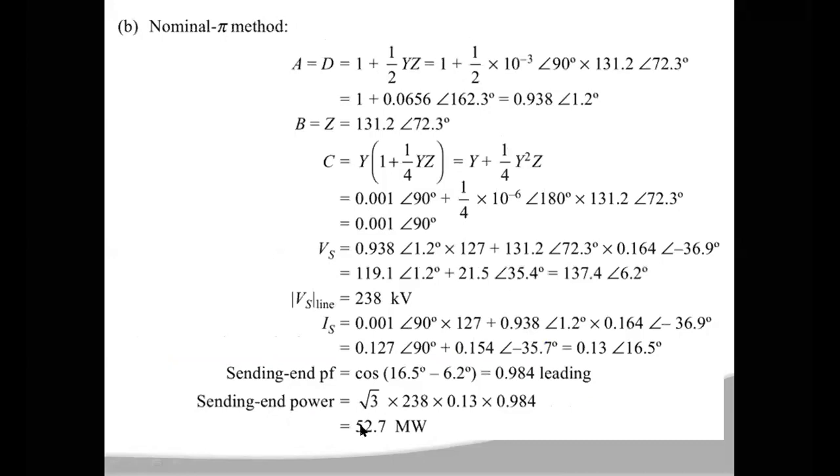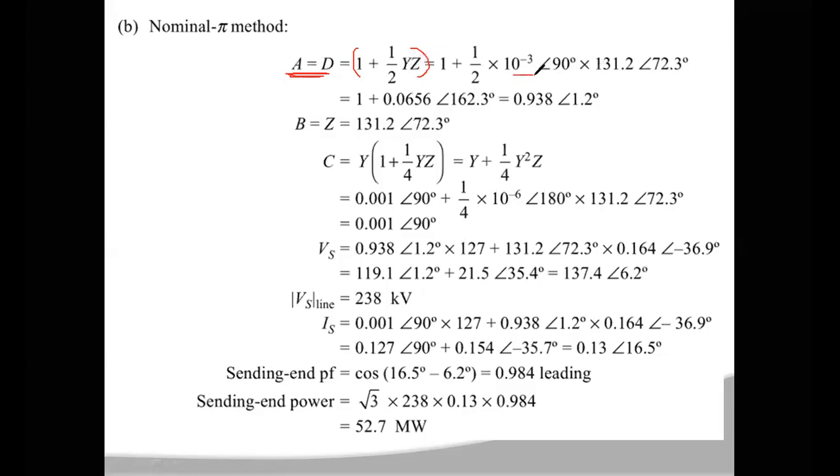All right. The values of A and D for the nominal pi method will be the same, which is equal to 1 plus YZ by 2. In the given problem, capital Y and capital Z values are both given, so you simply multiply them.